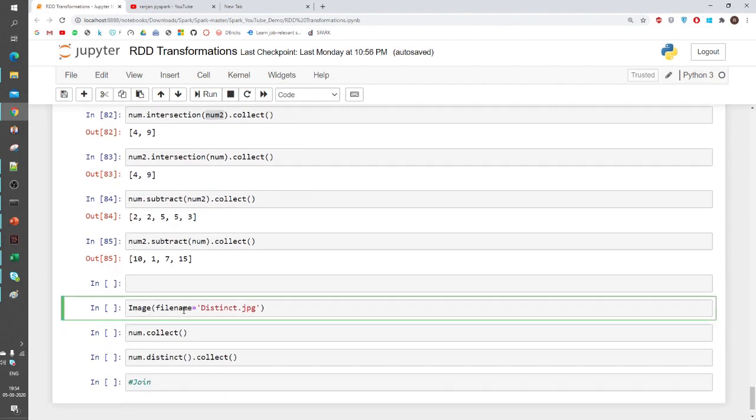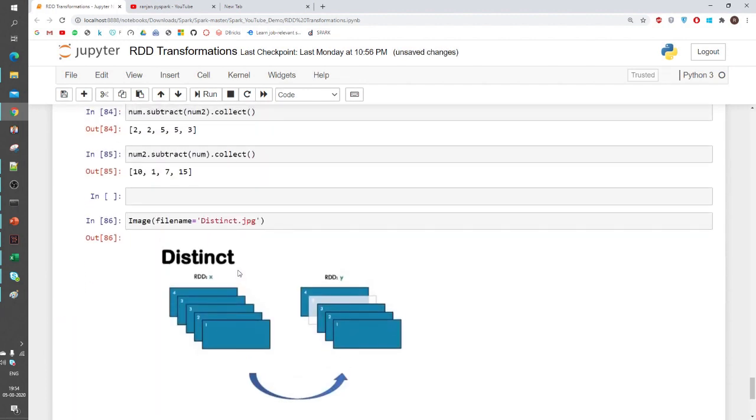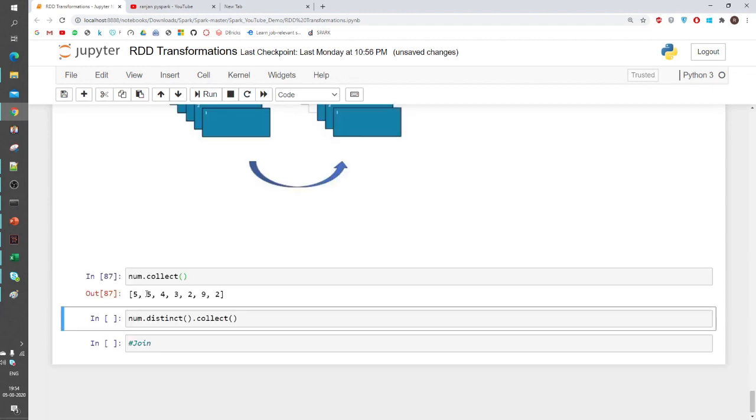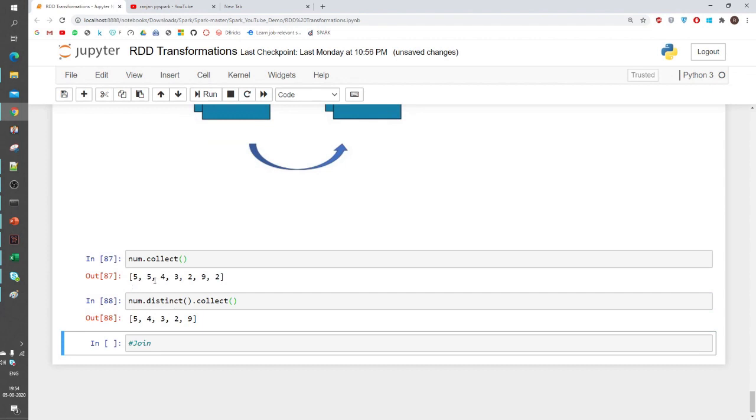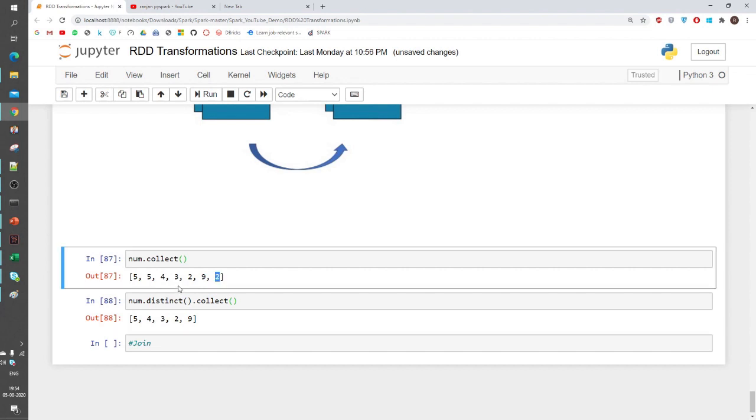And now I have distinct. Distinct is like a unique element, whatever the unique elements that exist in the RDD. This is 5, 5, 4, 3, 2, 9, 2, and I will apply distinct. It will give me that 5 is unique, 4 is unique, 3 is unique, 2 is unique, 9 is unique. So it has removed the duplicate elements.